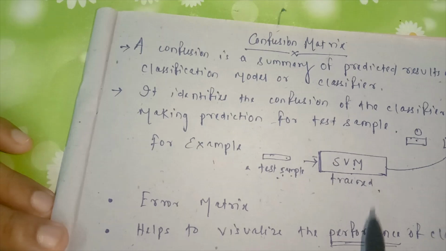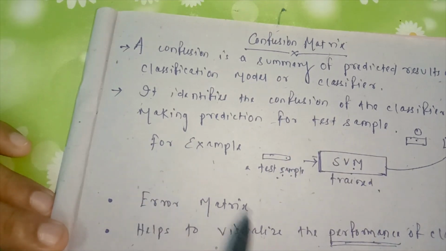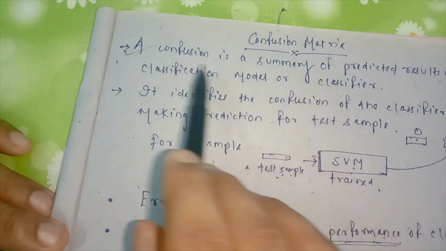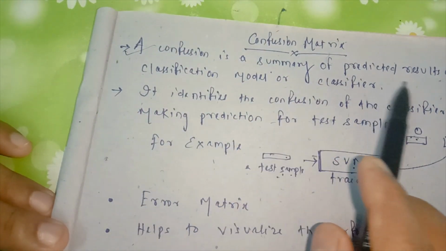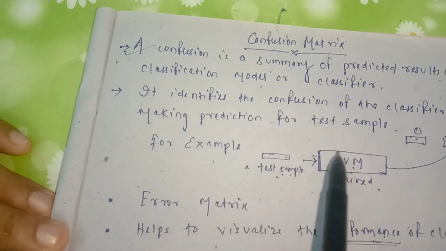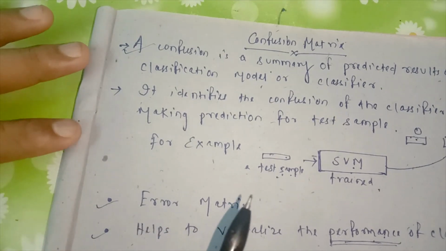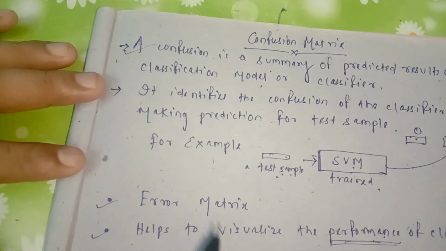Everything we can visualize with the help of the confusion matrix. So the first point is that it represents the summary of the predicted results of a classification model. All four important points you have to remember. This is the basic concept related to the confusion matrix.